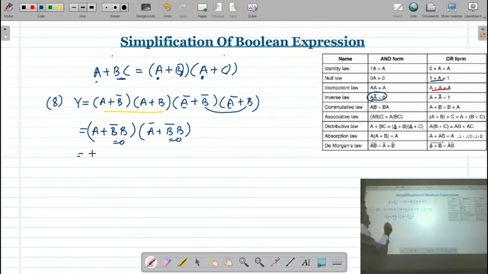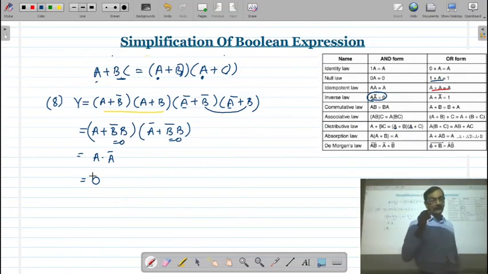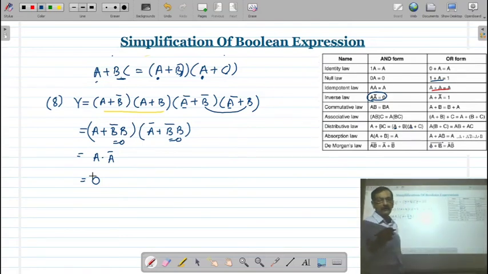So I am getting A into A bar, and ultimately A into A bar is what? It is 0. So here you can see that if we know how to apply the law, then within 2 or 3 steps you can simplify the Boolean expression. Okay. Now let us see one more example.